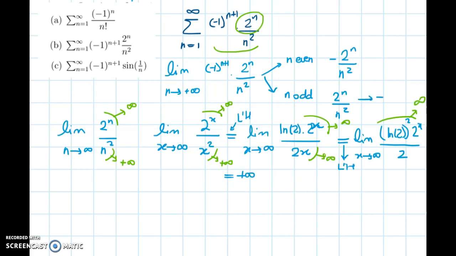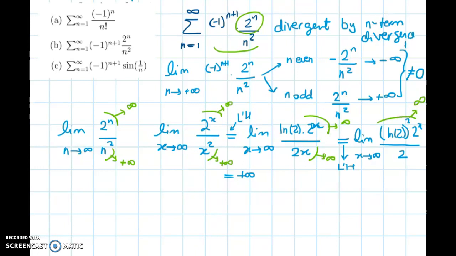So this is approaching infinity, and this is approaching negative infinity, which means that the limit we were trying to find is not 0. So that means that the series we were trying to classify is divergent by the n-term divergence test. And we're done with B.